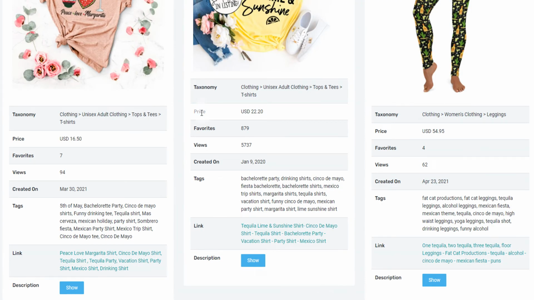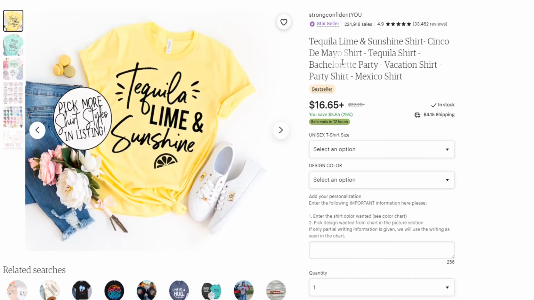And this is the one that I wanted to spend just a minute on, because it's from a store that has 225,000 sales and 33,000 reviews. The designs are very simple, but they're getting noticed. They're getting sales.